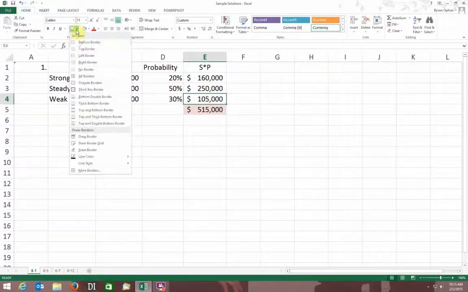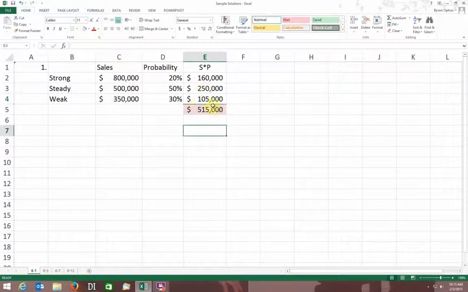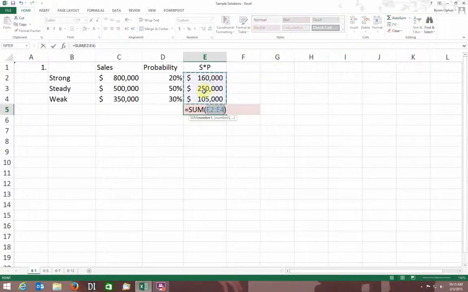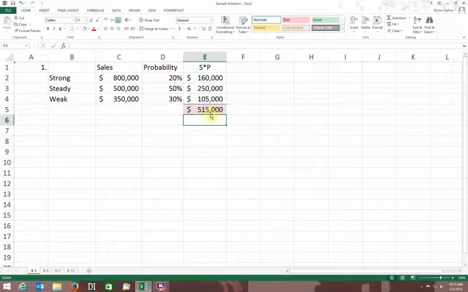I may want to put a little bottom border on that just so I got a nice line there. But then to figure out what my weighted average, for lack of a better term, is, I just click my sum and I sum up these 3 figures. Do it for me, $515,000. And looking at the numbers, that makes sense, right? I mean, steady is 500,000, 50%. That's kind of my biggest probability right there. And so the fact that I'm sort of close to that makes some sense to me. So I think that's a realistic number.